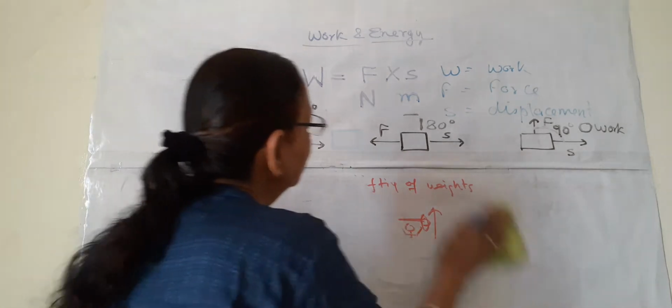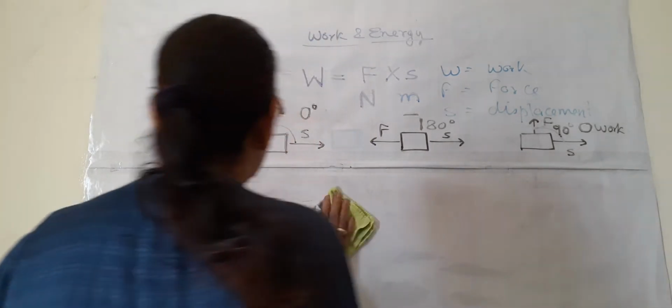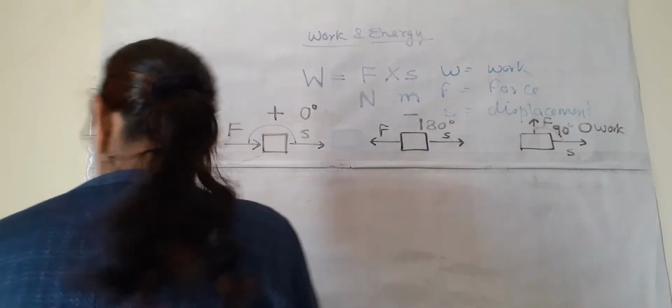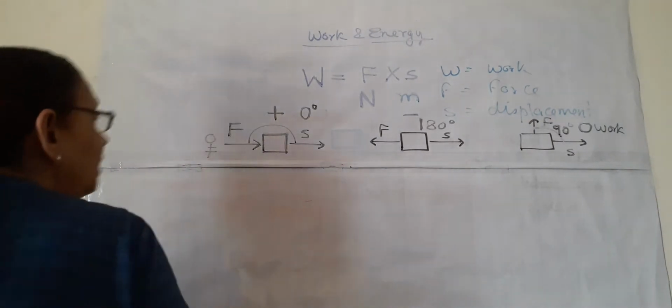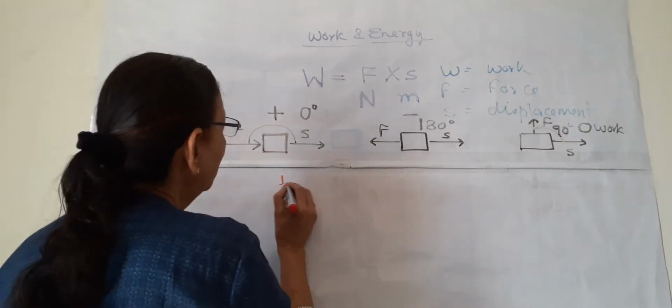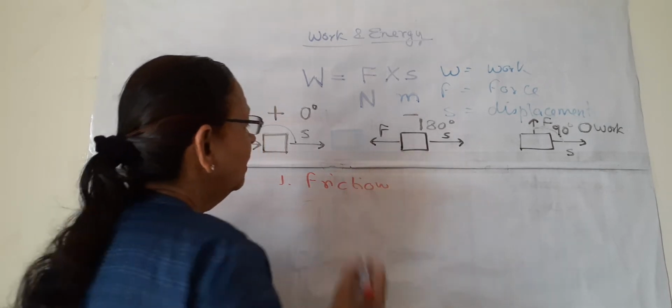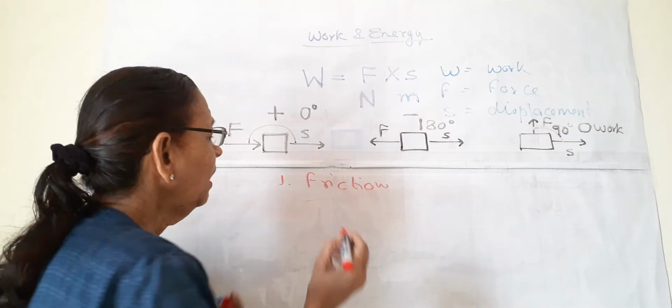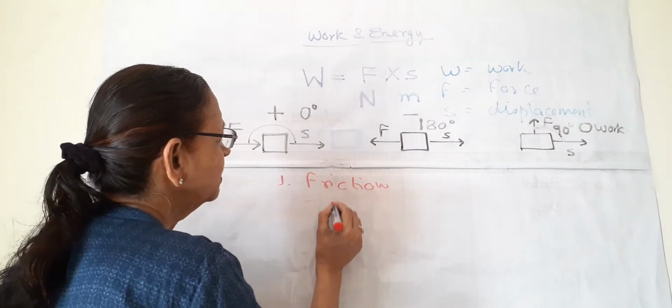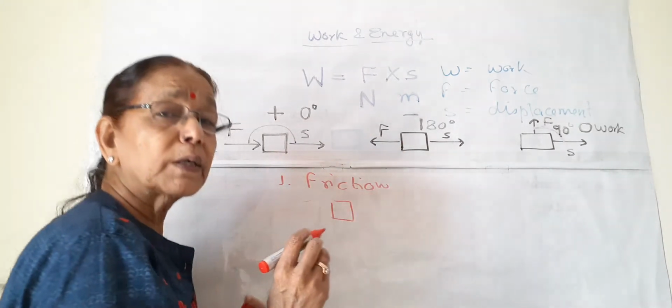Now coming to negative work. There are very few examples, in fact, of negative work. One is about the frictional force, force of friction. What happens? Suppose again we take this box.